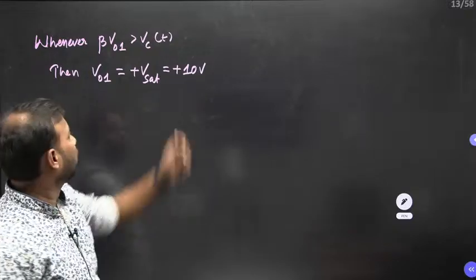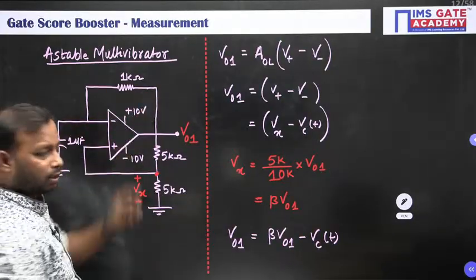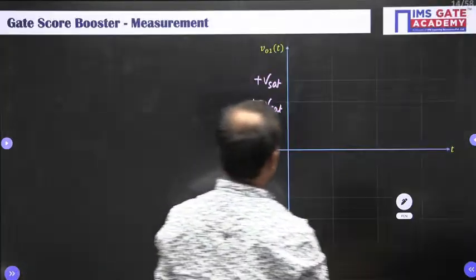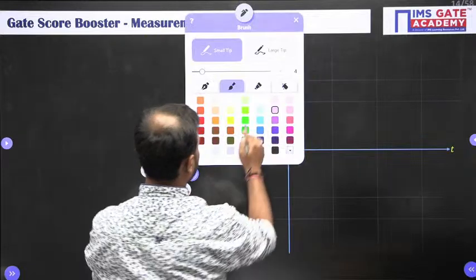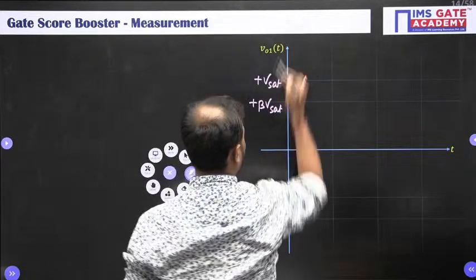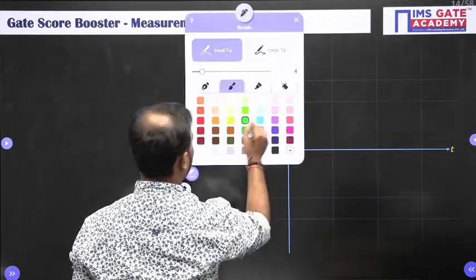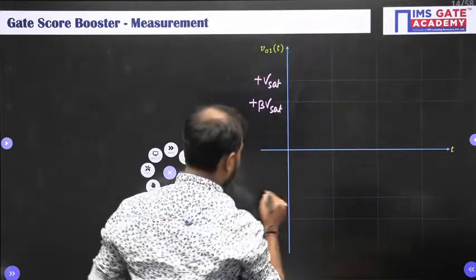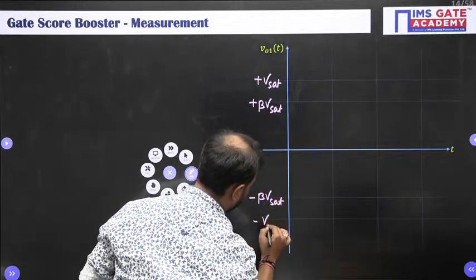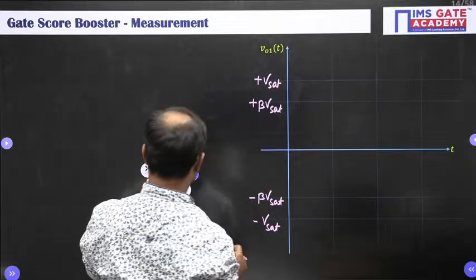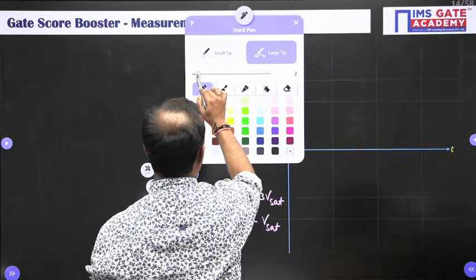Got the point? So here capacitor, let us say it is charging. So look at the diagram. Let me change the color over here. Let me mark the reference point. This is minus beta V set and here it is minus V set. Now please listen to me very carefully. I am going to discuss a very important point.